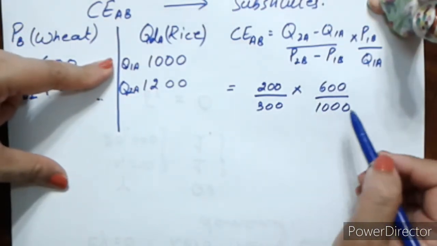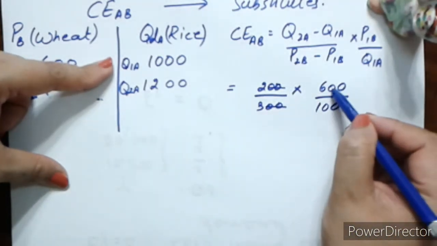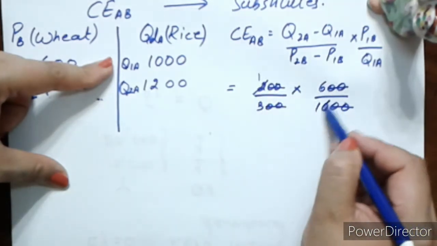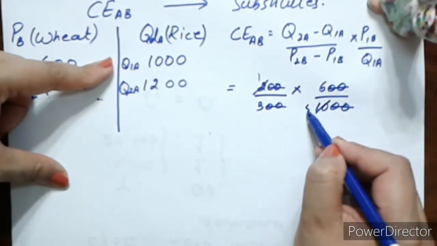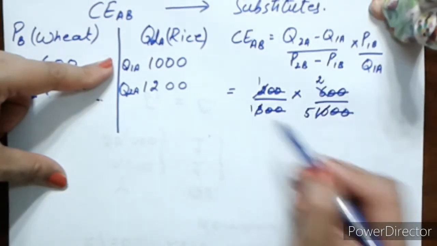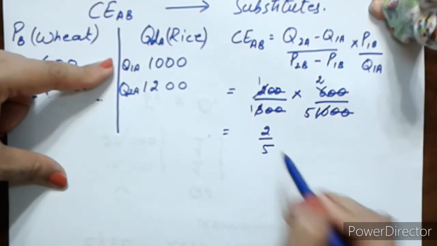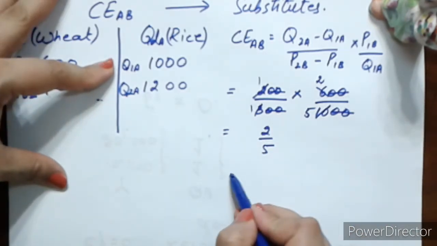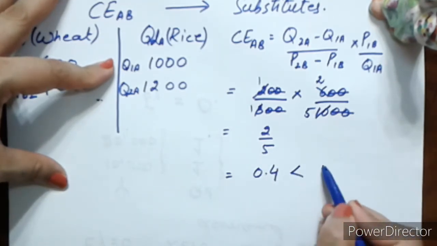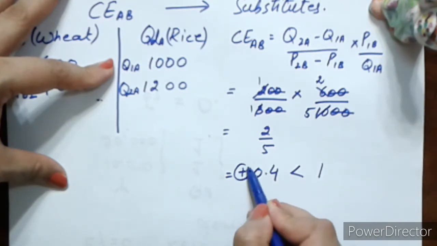Okay, so let's start simplifying this. 5 2s are 10, 3 2s are 6, 1s are 3. So I have 2 by 5. Now if I divide 2 over 5, I get 0.4, which is less than 1. And of course I am getting the sign positive.